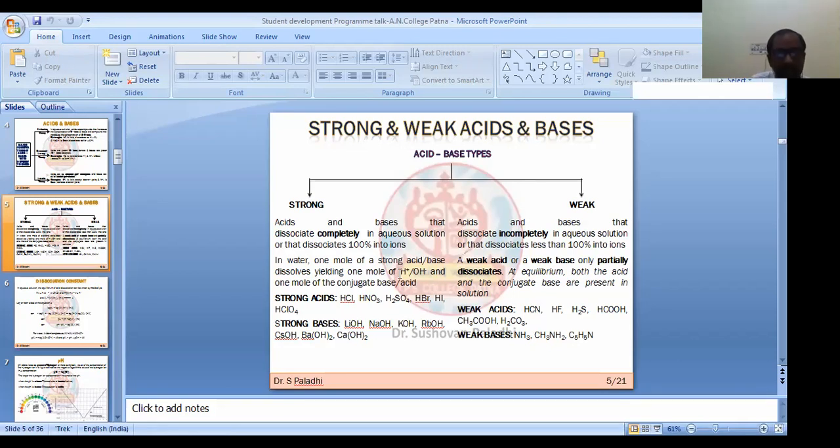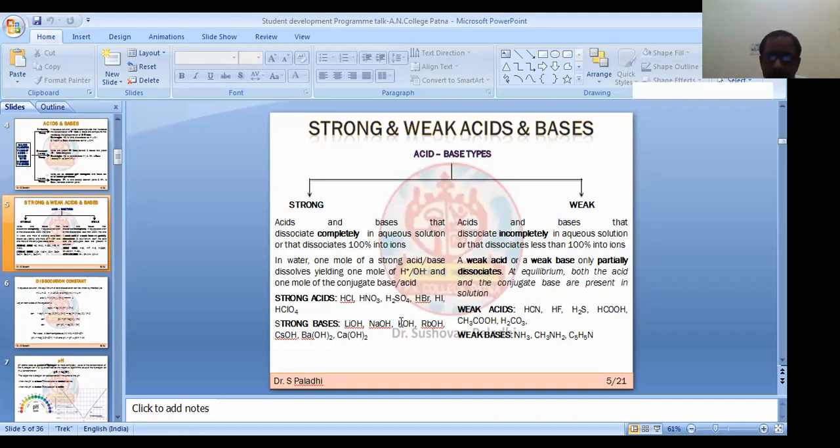Okay, similarly in case of base, we should get 100 mole of OH minus. Some examples of strong acids are HCl, HNO3, H2SO4, HBr, like that. And also strong bases are like lithium hydroxide, sodium hydroxide, potassium hydroxide, right, like that.